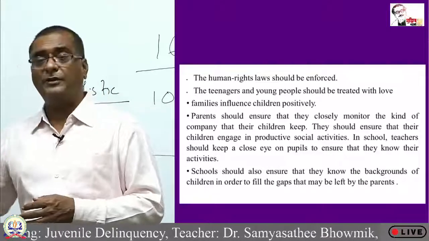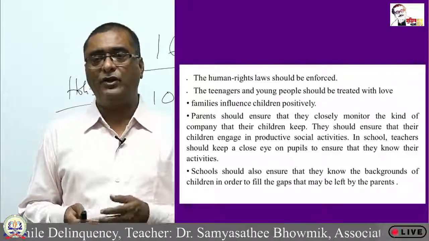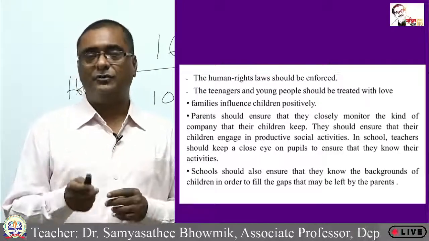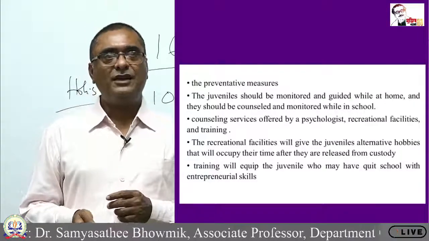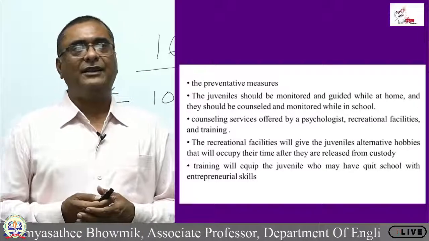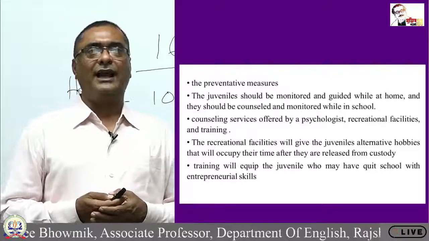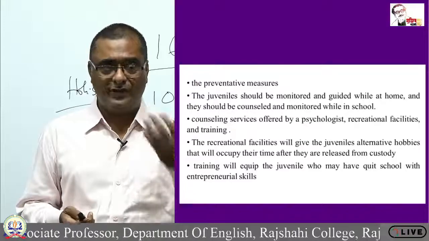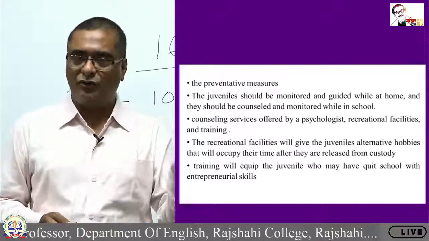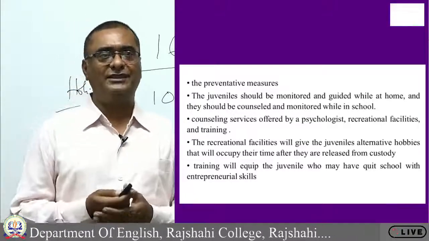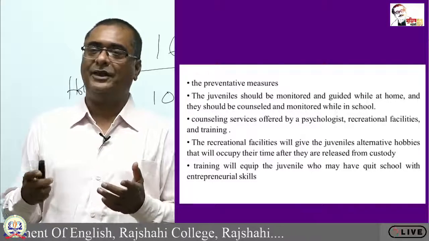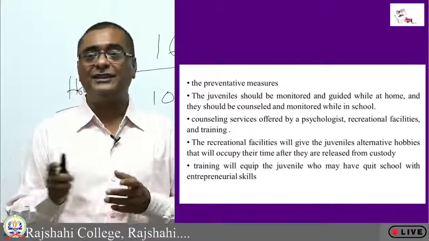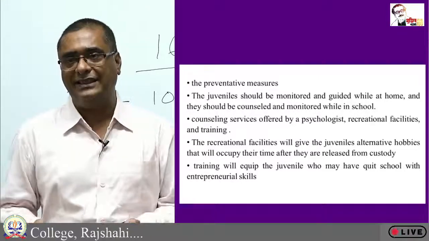And the family background also plays an important role, and the teachers should also realize it, and they have to handle the children from that point of view. Preventive matters, I have already said. The juvenile should be monitored and guided while at home. I have already mentioned it, and the juveniles should be counseled, monitored at home, monitored at school or education institution, and still even after that, if they become delinquent, they have to be counseled, and there must be some recreational facilities.